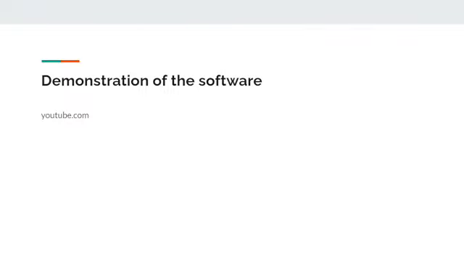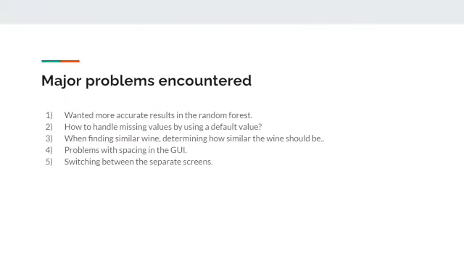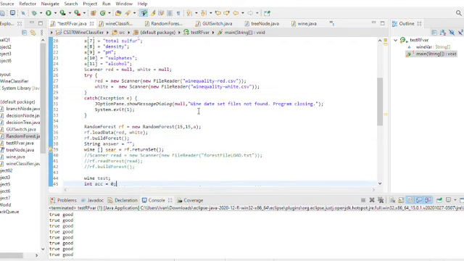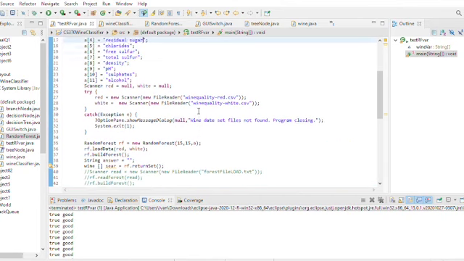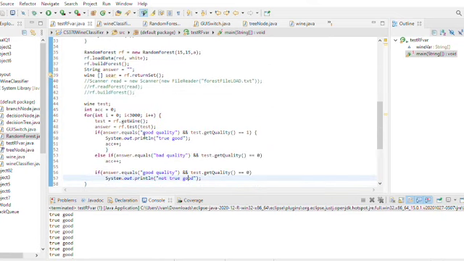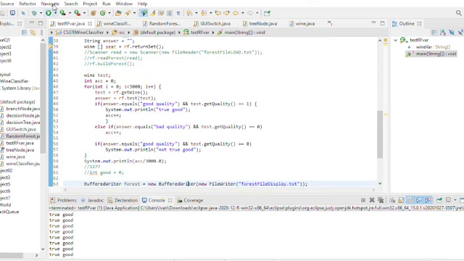So let's just look at a quick demonstration of the software. So here is just a quick run through of our code that would take in the inputted dataset and create a forest. It should be noticed that the forest will be created with 15 trees, each with a maximum depth of 15. And here we have the accuracy, so let's just run this quickly.